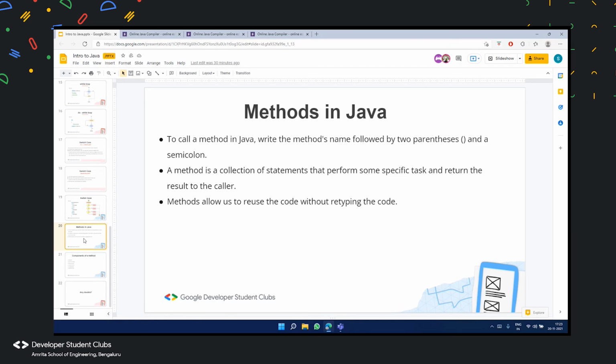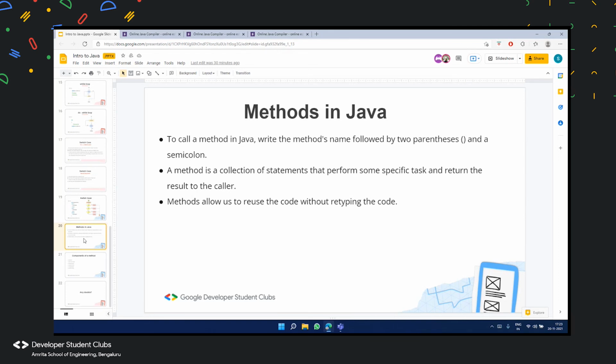So you would want to put all the statements in a method or a function, and then run the code.